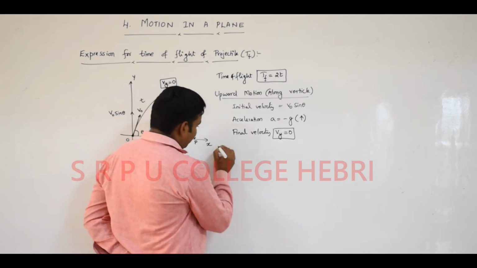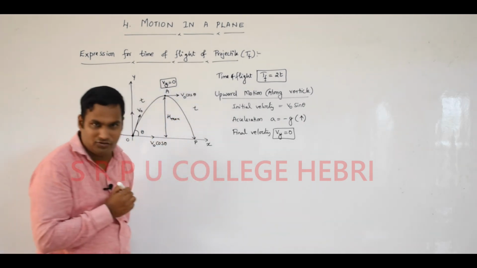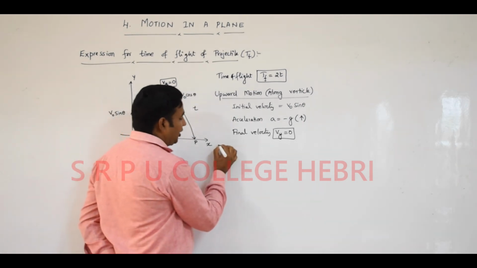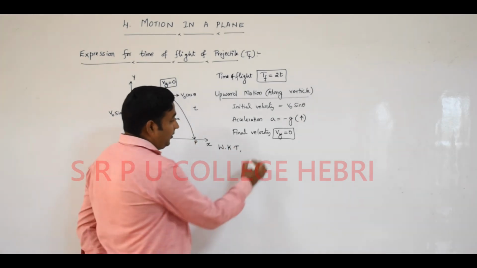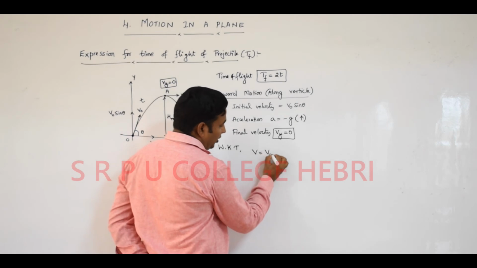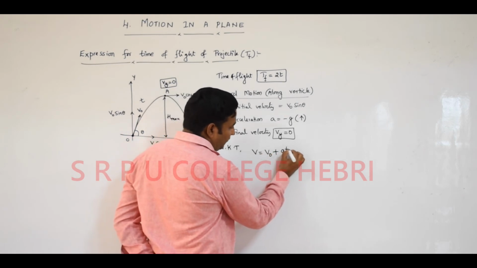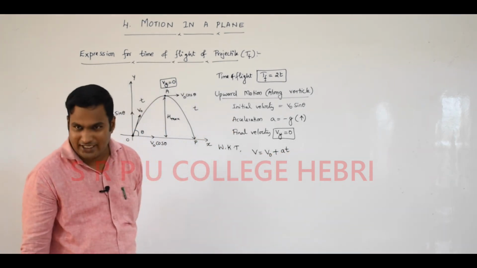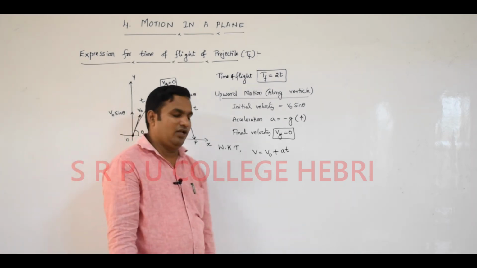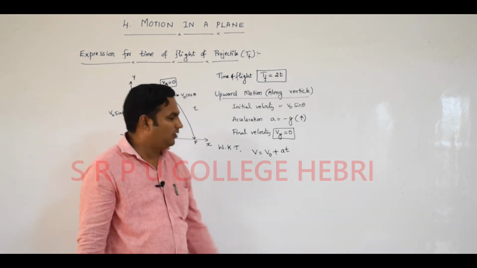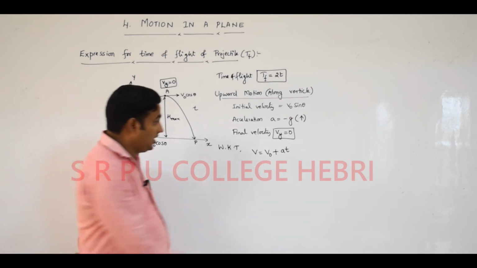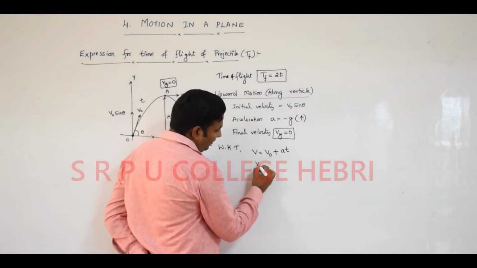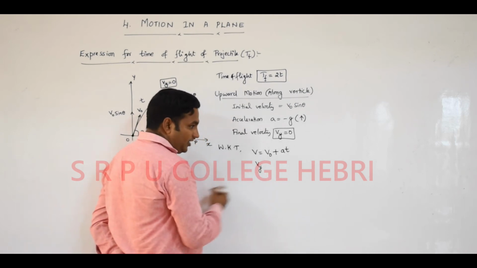Dear student, we learn the kinematic equation. By considering the kinematic equation, we know that v is equal to v naught plus at. This formula you learn under the motion in a straight line topic. v is the final velocity, v naught is the initial velocity, a is the uniform acceleration, t is the time taken. Again here, this v, final velocity, is equal to vy.